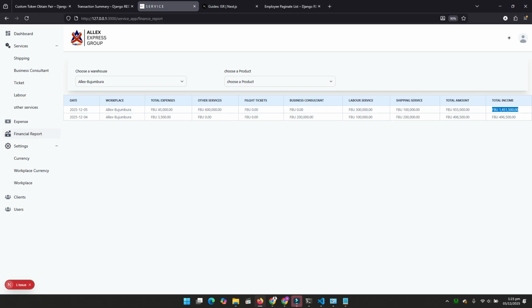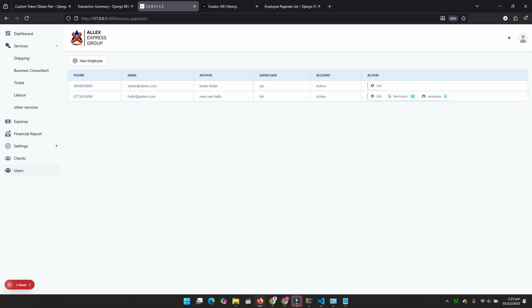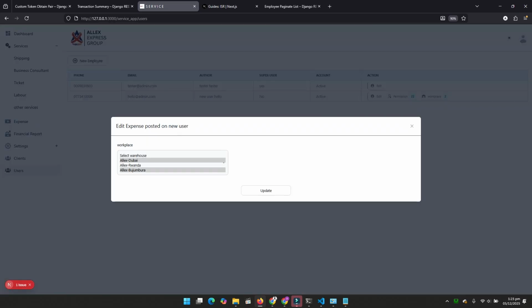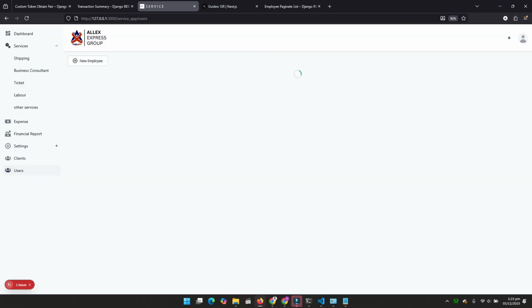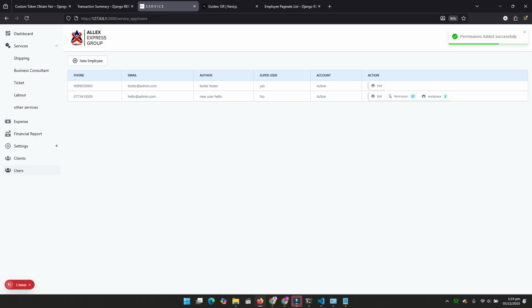We can still go beyond and customize, maybe according to how the business is changing, because we know the business is changing every day. So that's it. And an interesting part is on users. For instance, you see this guy has been given only 2 workplaces, and he has some permissions. For instance, when you check on permissions, on labor, he can add. So let's remove that. He's not going to add. Maybe he's just going to change and not add.